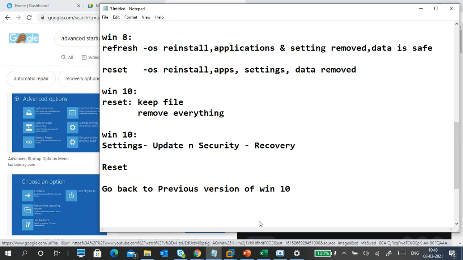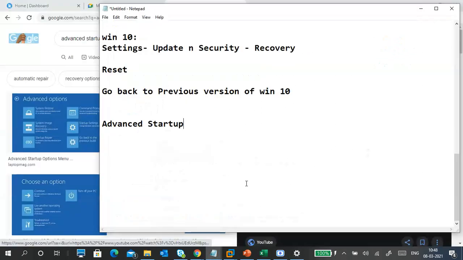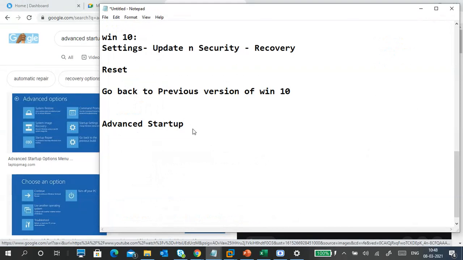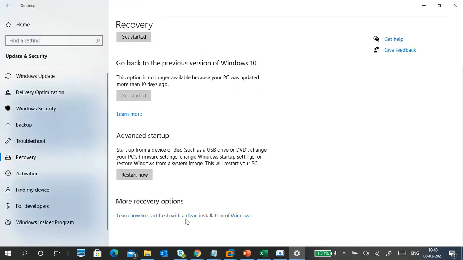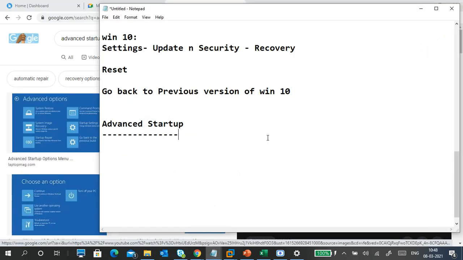Okay, Windows 10 advanced startup. Advanced startup, right? Okay, so let's see these options. Of course, there is one more option. If you observe here, it says learn how to start fresh with a clean installation of Windows. Don't select it if you are on a physical machine. On a virtual machine it's okay, up to you. If anything happens, you can install it again. No problem. Okay, so I'll keep it this one.